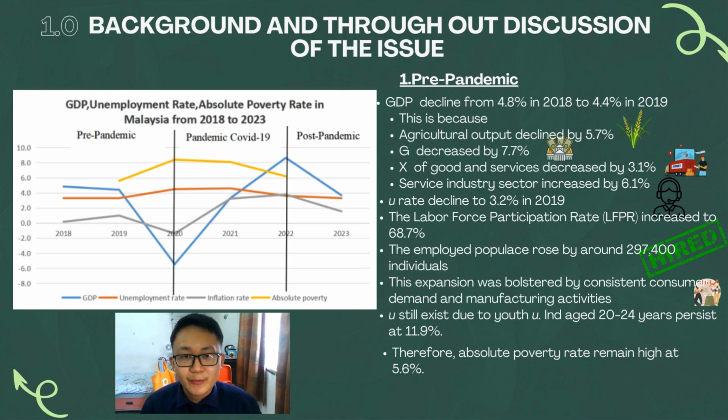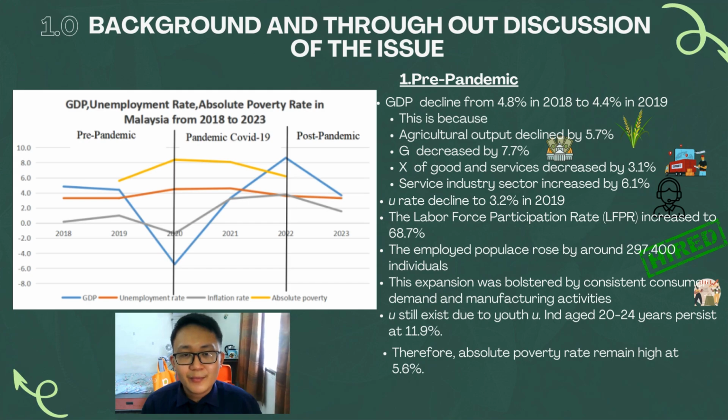And I will start with the pre-pandemic period. During the pre-pandemic period, the GDP declined from 4.8% in 2018 to 4.4% in 2019. This is because the agricultural output declined by 5.7%, the government spending decreased by 7.7%, and the export of goods and services decreased by 3.1%. The service industry sector increased by 6.1%.